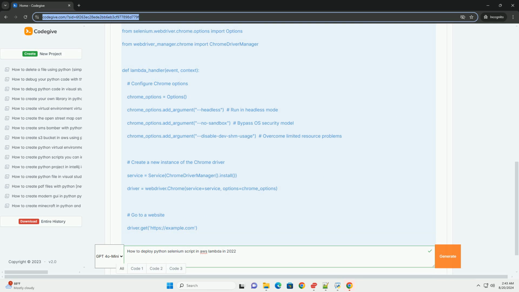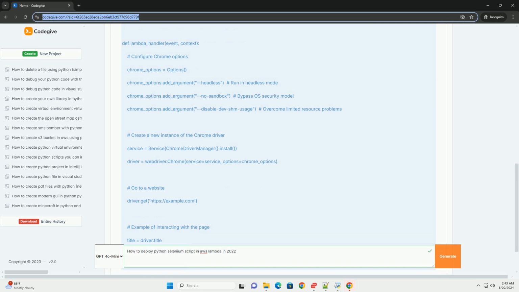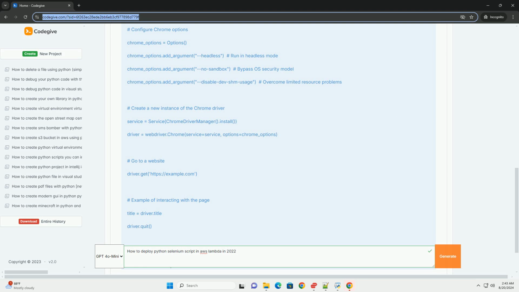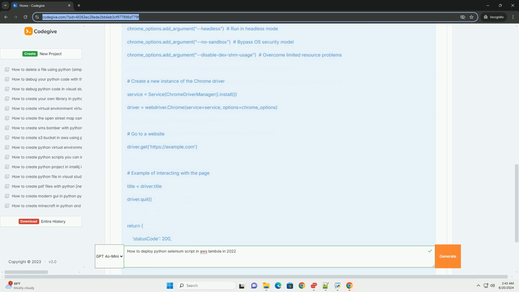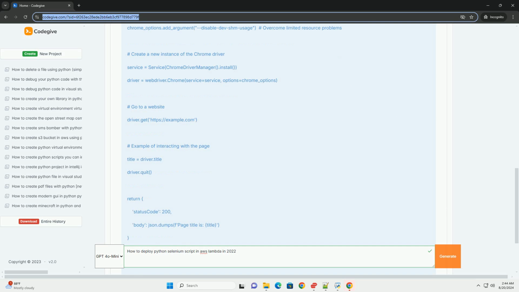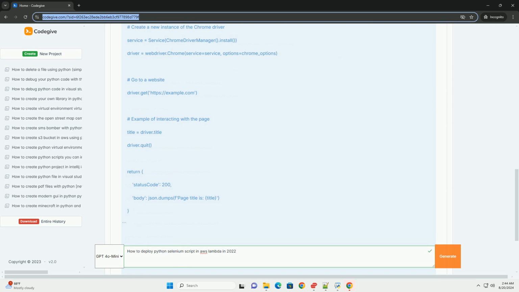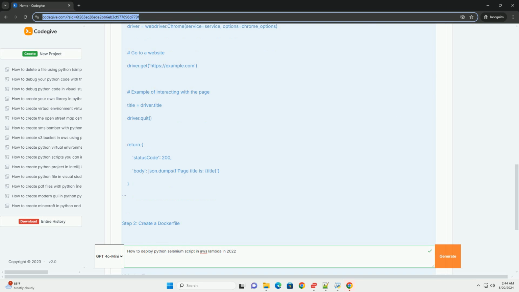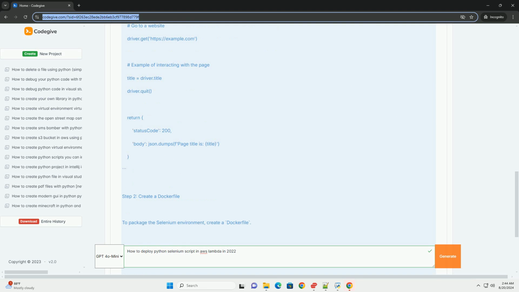Step 5. Test the Docker image locally. Optional. You can run the Docker image locally to test if everything works. Bash, docker run, port 8080, my-selenium-lambda. You can invoke it locally using bash curl on localhost 9000, 2015-03-31 functions, function invocations.